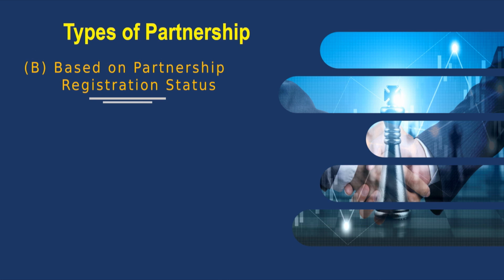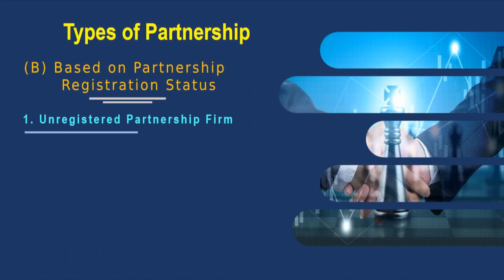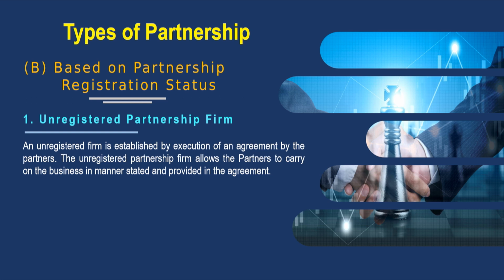The second type of partnership is based on the partnership registration status. The Partnership Act does not mandate the registration of a partnership firm. Both registered and unregistered firms are valid and recognized under the law. First, let us talk of the unregistered partnership firms. An unregistered partnership firm is established by execution of an agreement by the partners. It allows the partners to carry on the business in a manner indicated in the agreement.